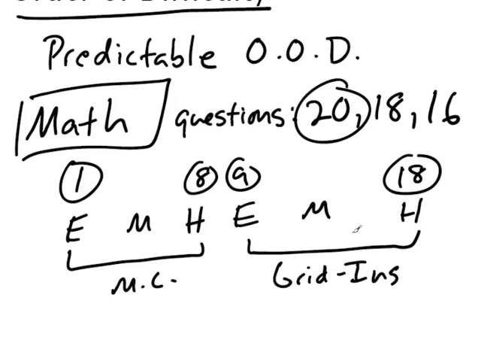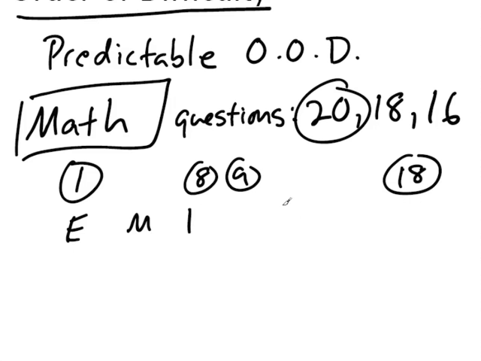answer the easy questions first and get those out of the way, because remember, like I said, every question has the same amount of points. So what a lot of students would benefit from doing is skipping these hard questions, skipping number 7 or 8, and then just going directly to the easy questions on the grid-ins. And then if you have time, sure, go ahead and try the hard questions. But in this section, it doesn't actually make sense to answer the questions in order sometimes. You might want to skip numbers 7 and 8. Okay. So that's the math section.